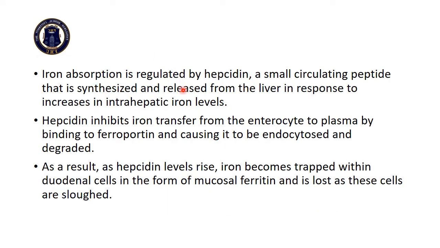Iron absorption is regulated by hepcidin, which is a small circulating peptide that is synthesized and released from the liver in response to increase in intrahepatic iron levels. Hepcidin inhibits iron transfer from the enterocyte to plasma by binding to ferroportin and causing it to be endocytosed and degraded. As a result, as hepcidin level rises, iron becomes trapped within the duodenal cells in the form of mucosal ferritin and is lost as these cells are sloughed off.